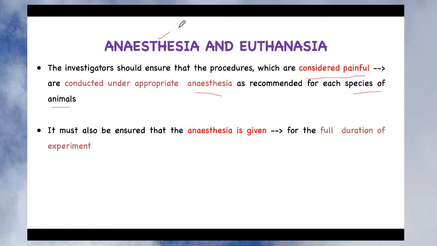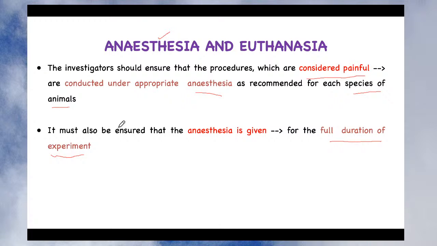The second thing is that it must also be ensured that anesthesia is given for the full duration of the experiment. It's very interesting. Why? Because sometimes when you do the experiment, suppose you have started giving the incision, you have opened the thoracic cavity of the animal and you are performing some minor surgical procedure, and now suppose the animal recovers, what will happen? That will lead to pain, severe pain to the animal during the recovery phase, isn't it?